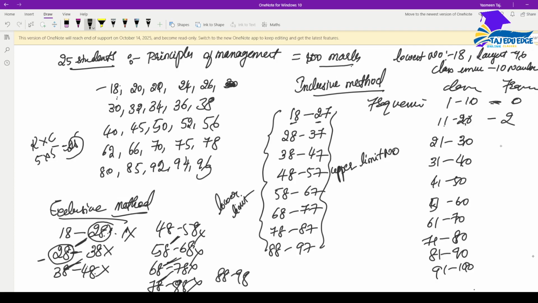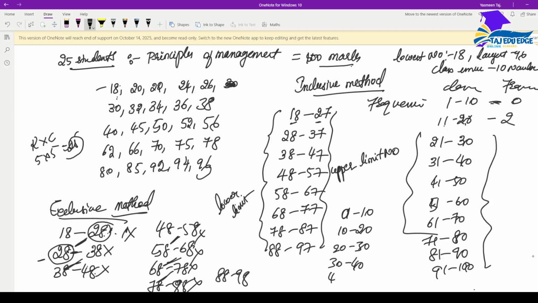If you check in this format, I will write it here for the exclusive method: 0 to 10, 10 to 20, 20 to 30, 30 to 40, 40 to 50, 50 to 60, 60 to 70, 70 to 80, 80 to 90, 90 to 100. Like this I can write. But if you observe here, this is the exclusive method, and this one is the inclusive method.